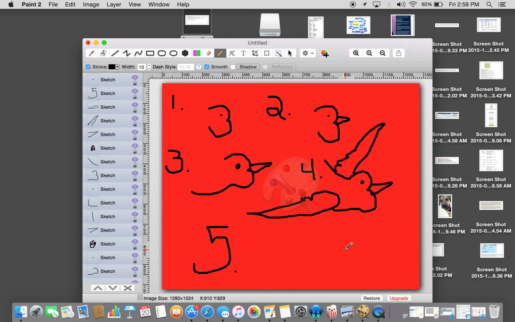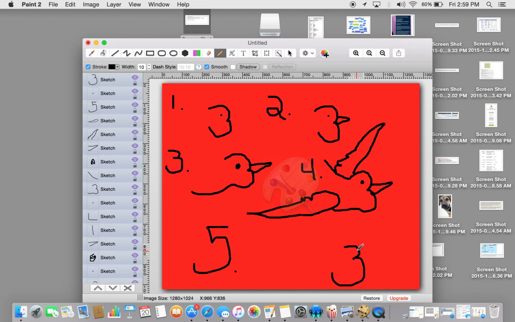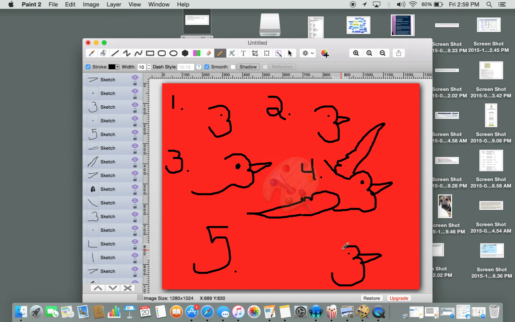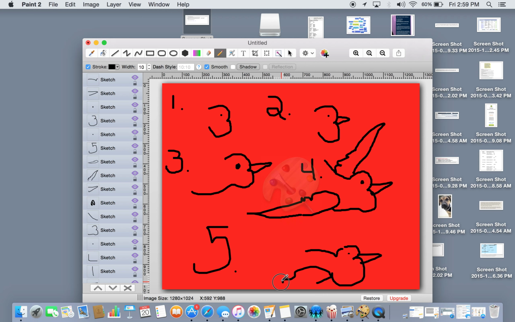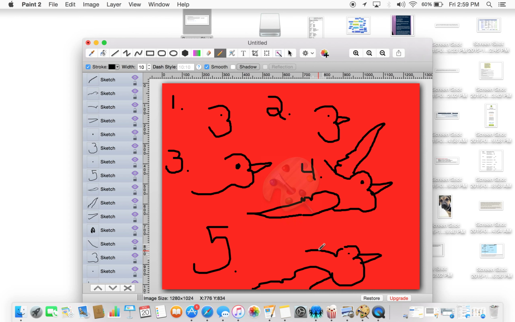So I'm going to draw the head over here. The eye, the beak, and we're going to add in that little longer line. Then we're going to add in the wings. I'm going to say feathers, but the wings. We'll do this one first. It's going to get a little cut off because I ran out of space, but you see it up there. And then the other wing, right here, like before.